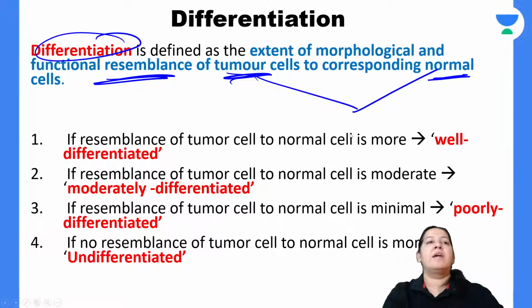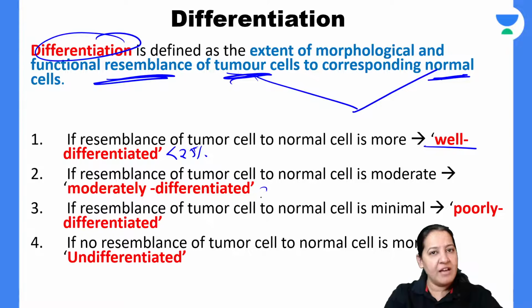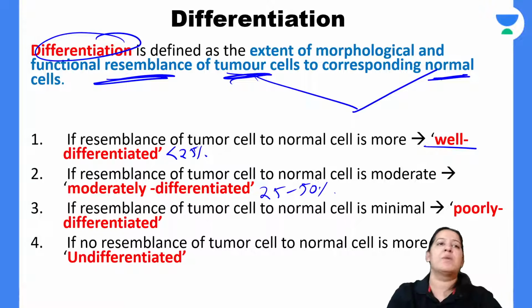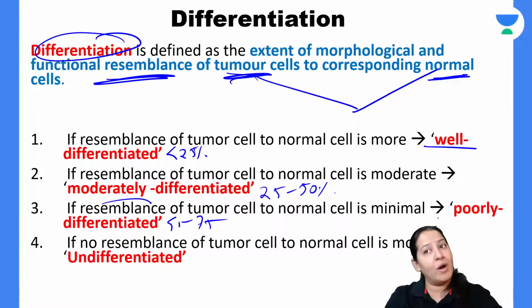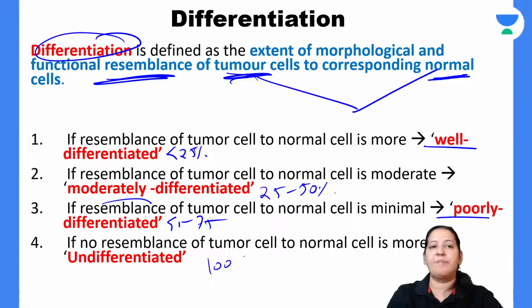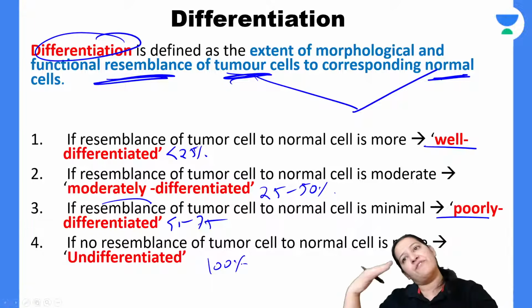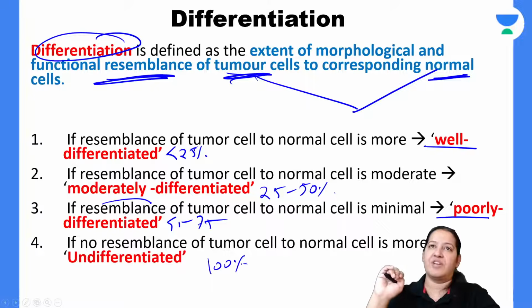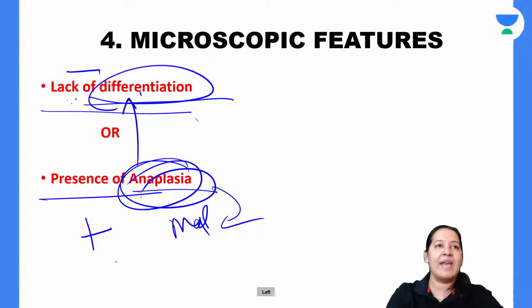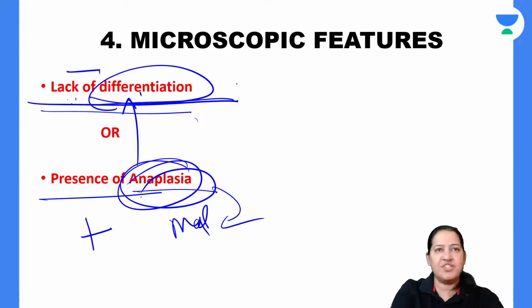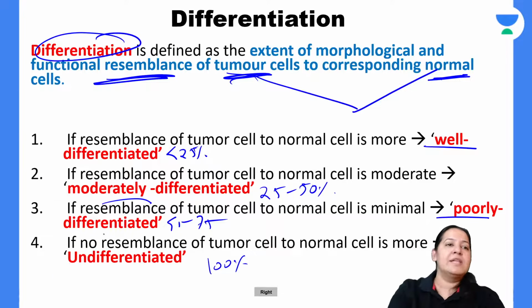If both of them are different less than 25%, the tumor is known as well differentiated. If they are different 25 to 50%, the tumor is known as moderately differentiated. If they are different 50 to 75%, it is known as poorly differentiated. And if they are different 100%, all the cancer cells are different from normal cells, it is known as undifferentiated. So that is differentiation. If differentiation is absent, it means the tumor is undifferentiated.